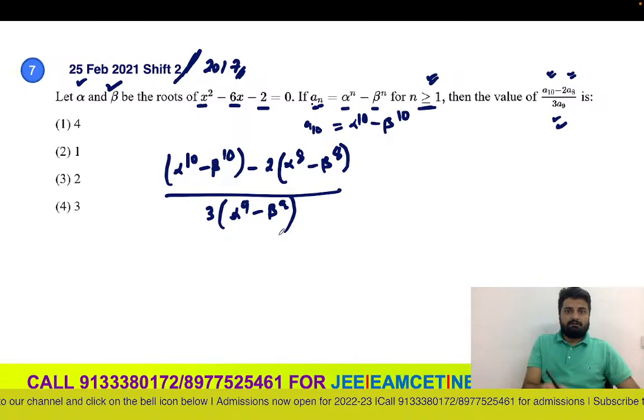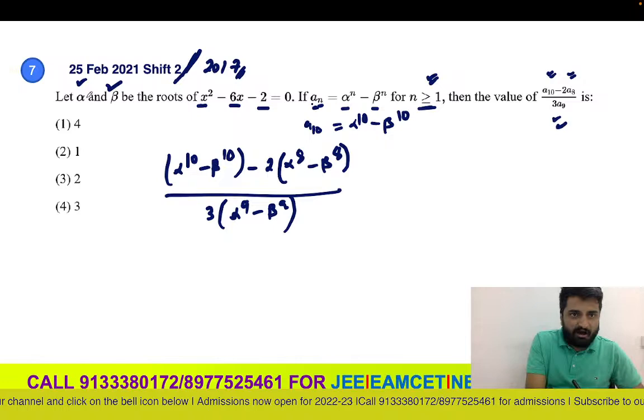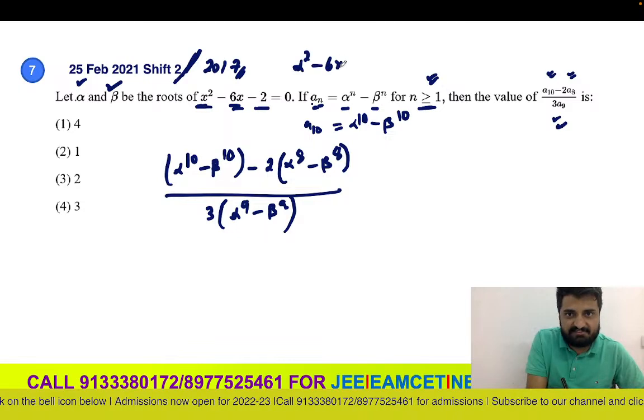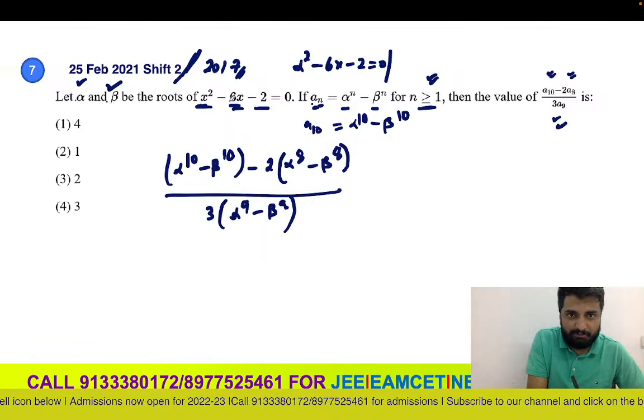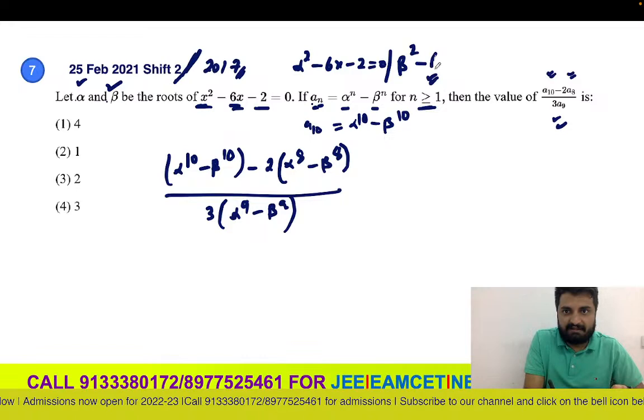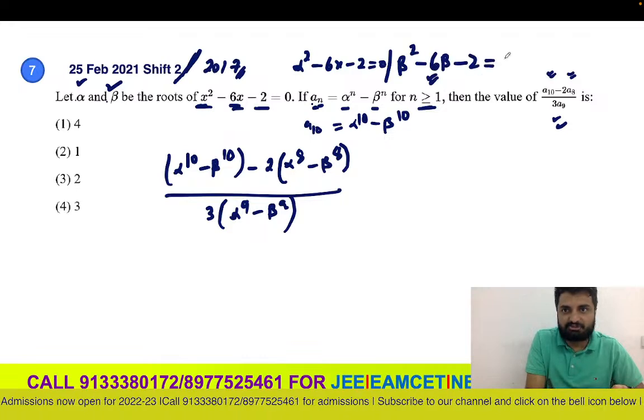So what else can we do? Alpha and beta are the roots of the equation, so if I substitute alpha, I'll get alpha square minus 6 alpha minus 2 equal to 0. If I substitute beta, it's a root, so that will satisfy as well. Beta square minus 6 beta minus 2 is also equal to 0.